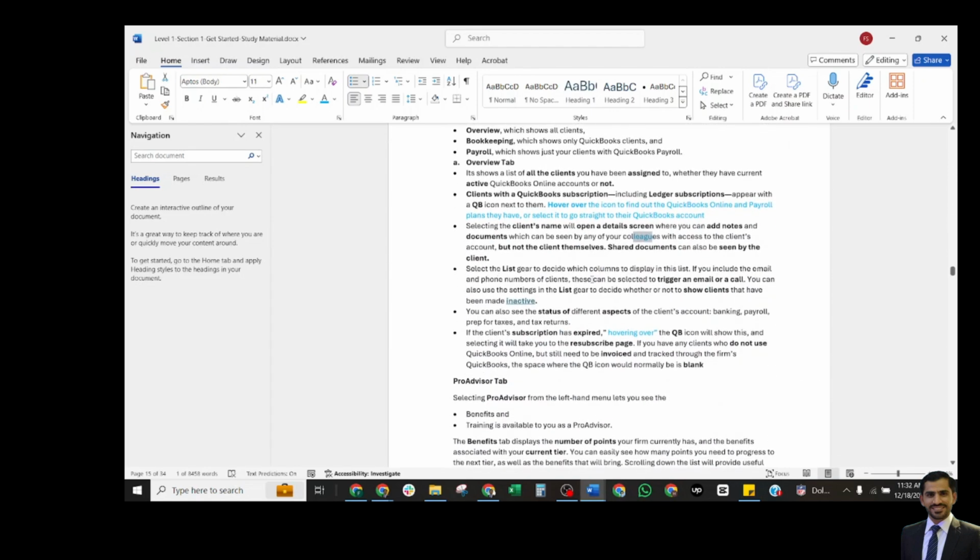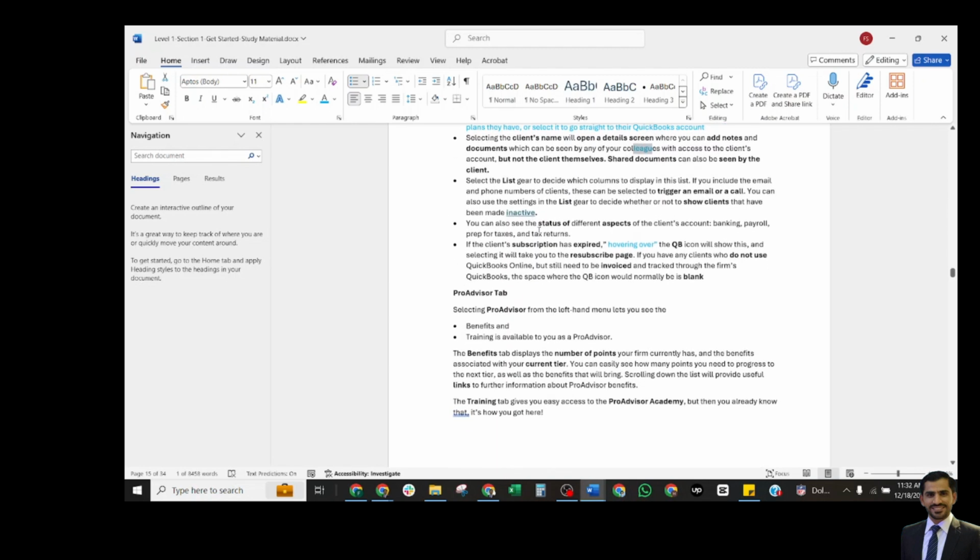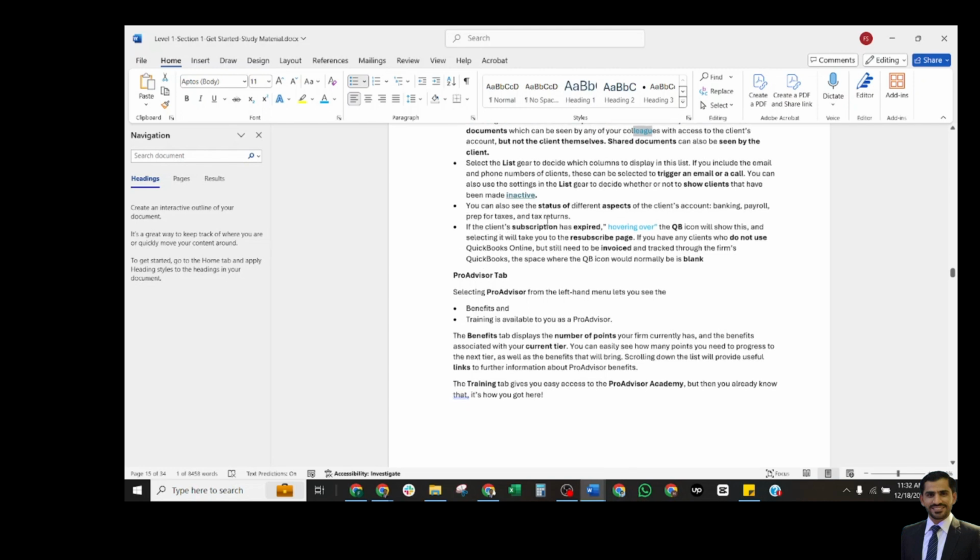If you include the email and the phone number of the clients, these can be selected to trigger an email or call. You can also use the setting in the list to decide whether or not to show the clients that have been made inactive. It depends upon whether you want to show the inactive clients. You can also see the status of different aspects of the client's account: banking, payroll, prep for taxes, and tax returns.